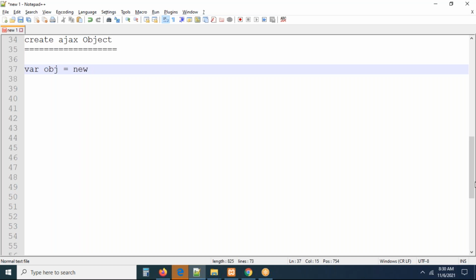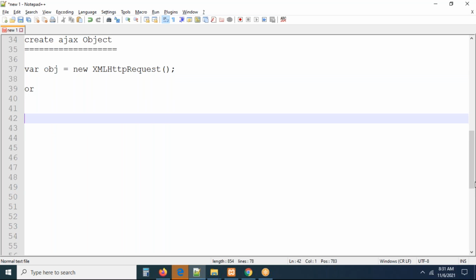Earlier we used new Date object. In the same manner, new XMLHttpRequest object is created. If you think everybody will use the latest browsers, you can go directly. Or, no sir, I have to create an object based on the browser. If anybody is using an old browser, you have to create an ActiveX object.